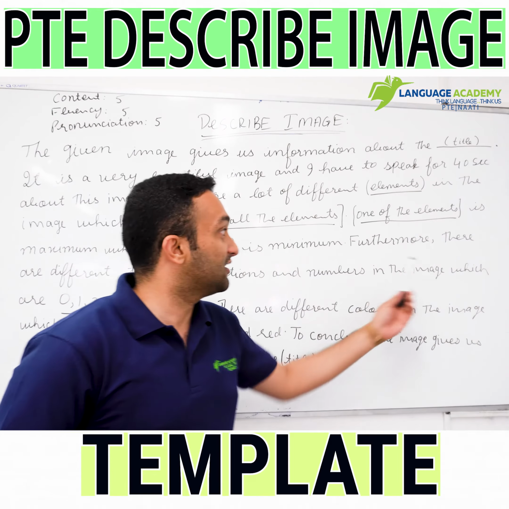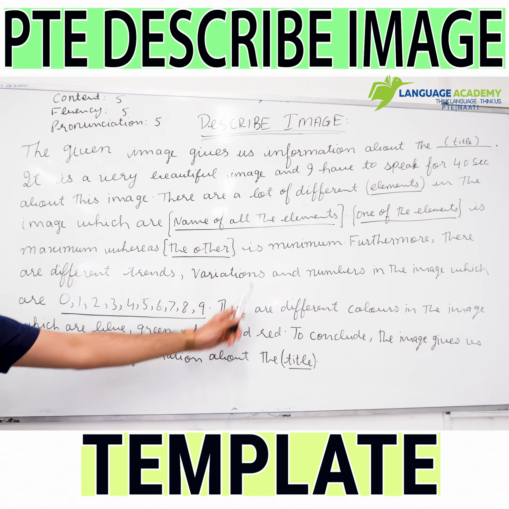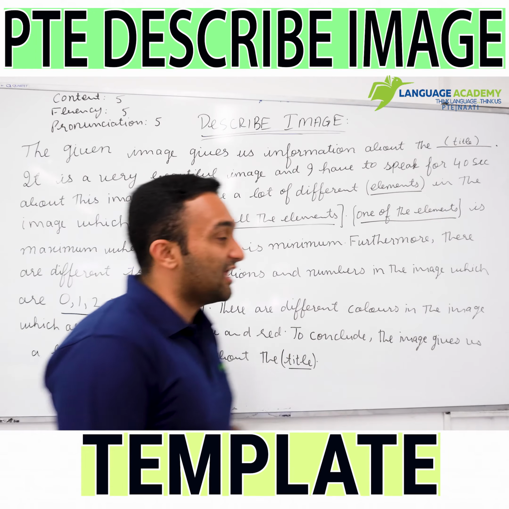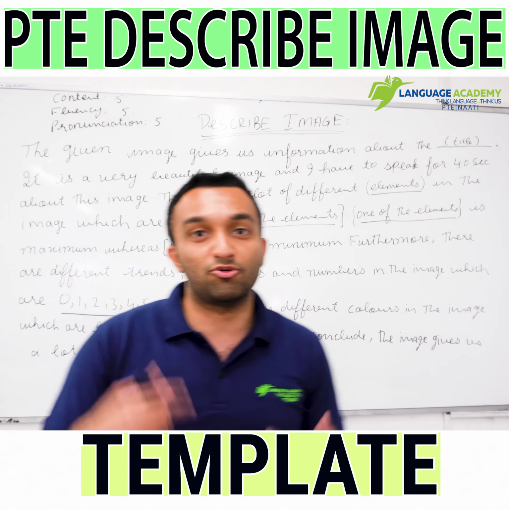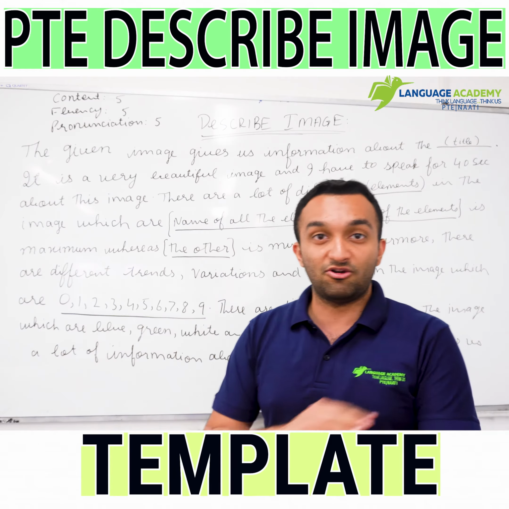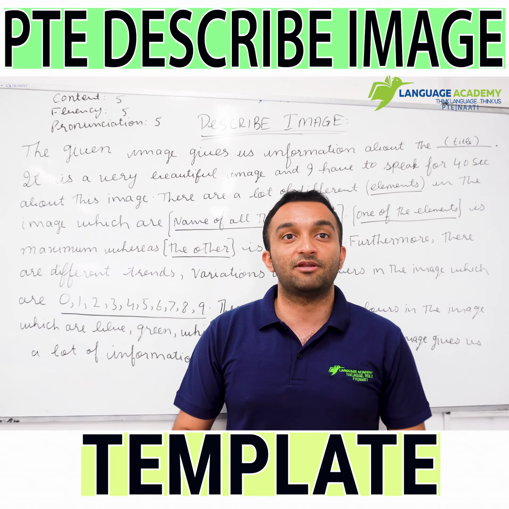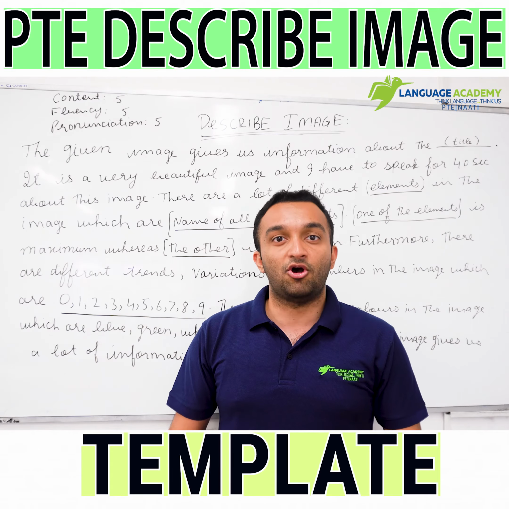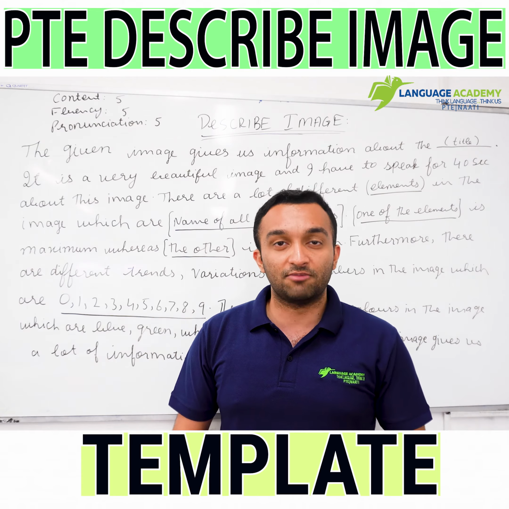After that you will say, furthermore there are different trends, variations and numbers in the image which are 0, 1, 2, 3, 4, 5, 6, 7, 8, 9. If there are any numbers given in the image, you are going to say those numbers, let's say 0, 10, 40, 30, etc. If there are no numbers given in the image, let's say you are getting a scenery or a proper image, or a table where there are no numbers given,